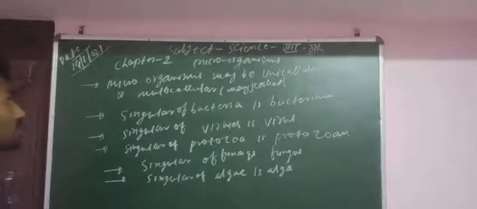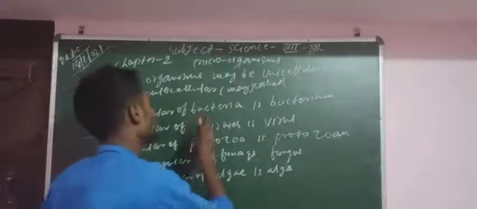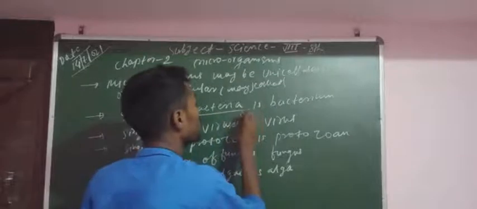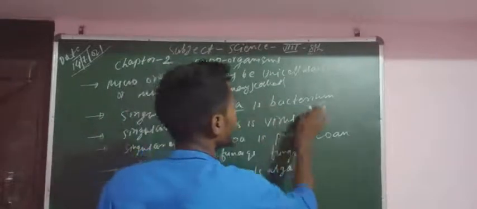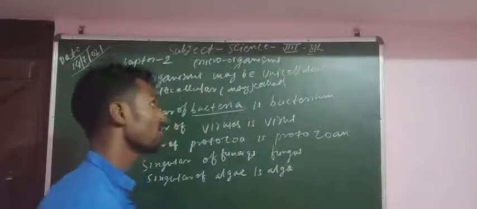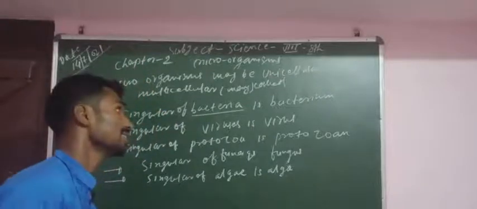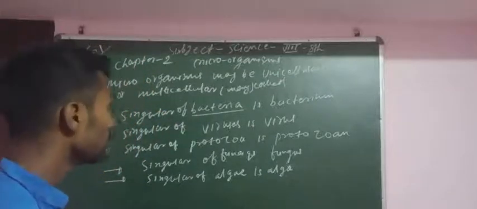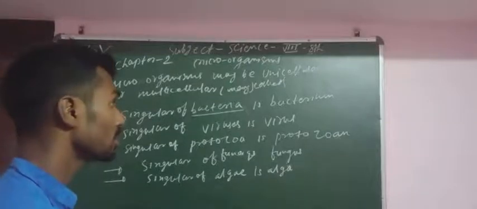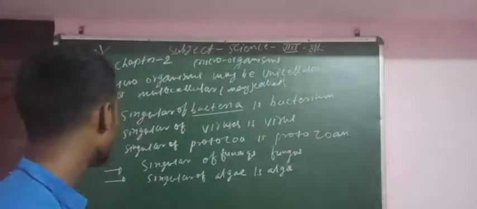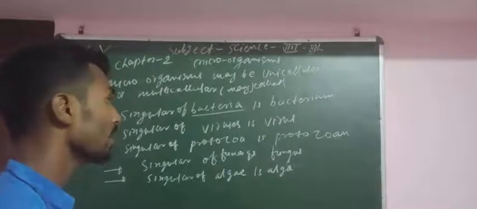Next point is about singular forms. Bacteria is the plural form; the singular of bacteria is bacterium. The singular of viruses is virus. The singular of protozoa is protozoan. The singular of fungi is fungus.